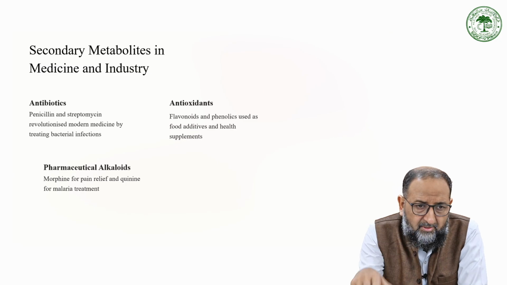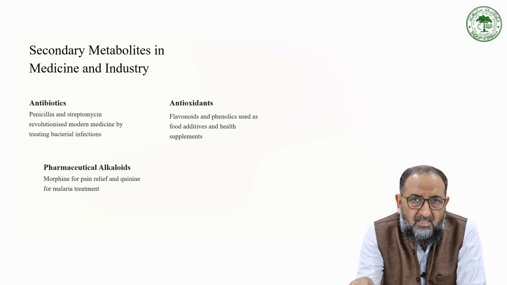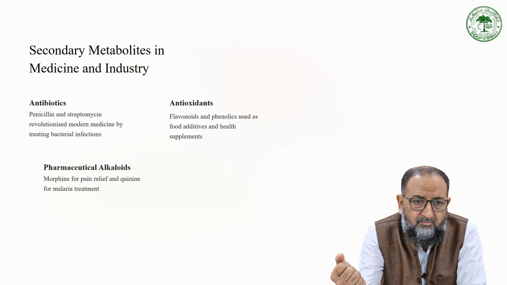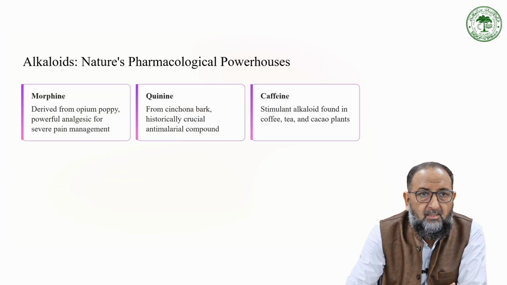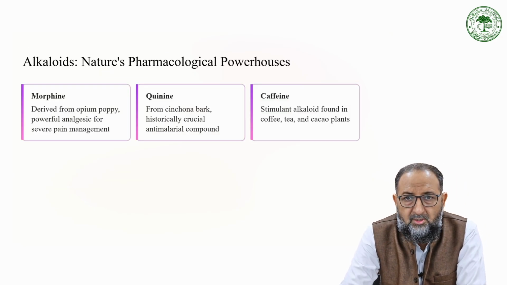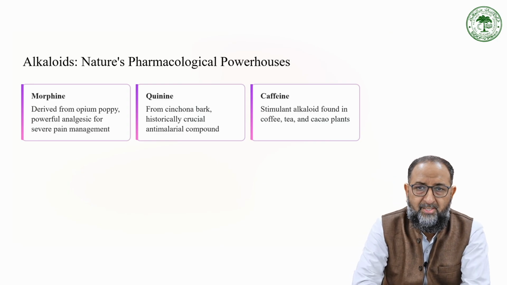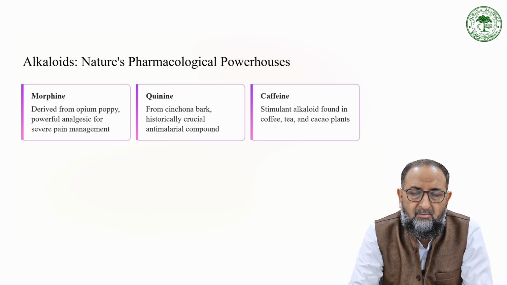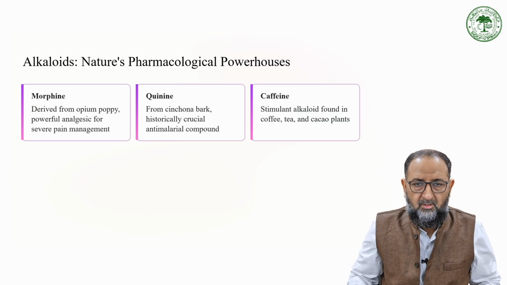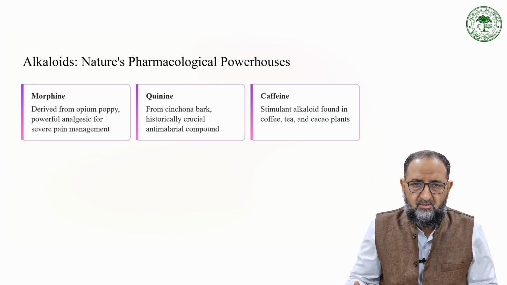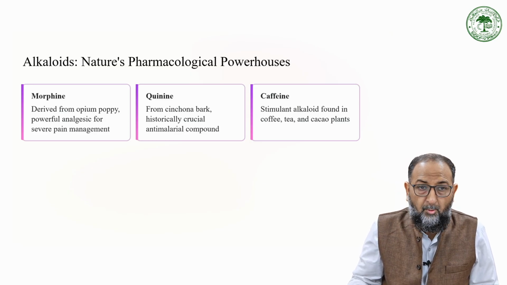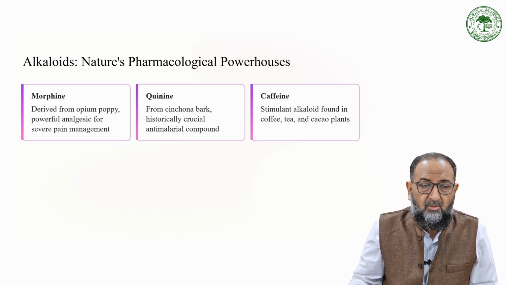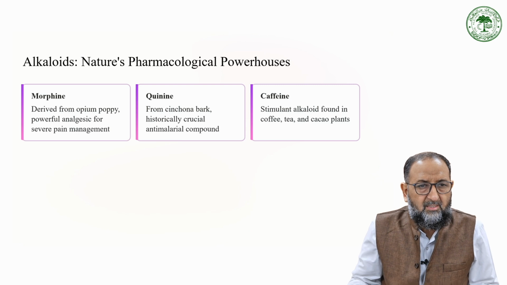Several pharmaceutical alkaloids, like morphine for painkillers or pain relief, and quinine for malaria treatment. These are all bioproducts which are used in the pharma industries. Nature's pharmacological powerhouses: morphine, quinine and caffeine. They are very common secondary metabolites, and these alkaloids are commonly used for various purposes in medical sciences. Morphine is derived from the opium poppy, a powerful analgesic for severe pain management.